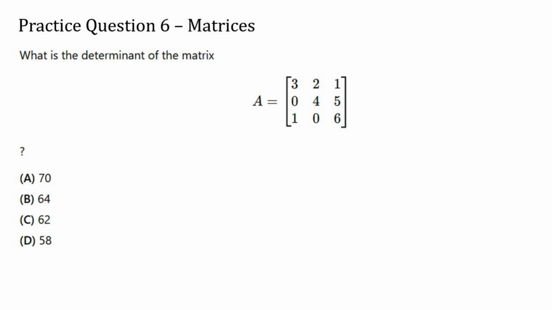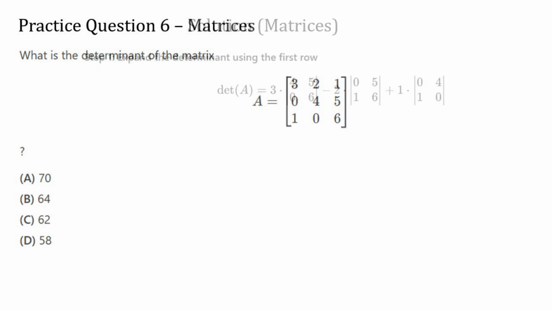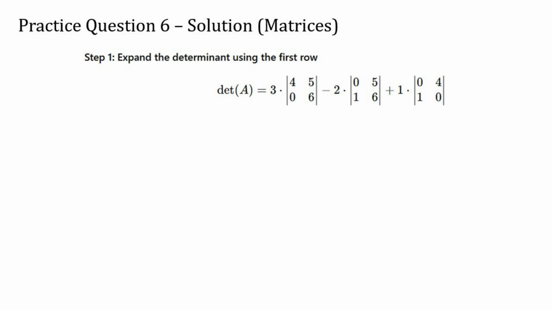Practice question 6. What is the determinant of matrix A? To solve this problem, we need to find the determinant of a 3x3 matrix. The process involves using a method called cofactor expansion, and in this case, we expand along the first row. We take each entry from the first row of the matrix and multiply it by the determinant of a smaller